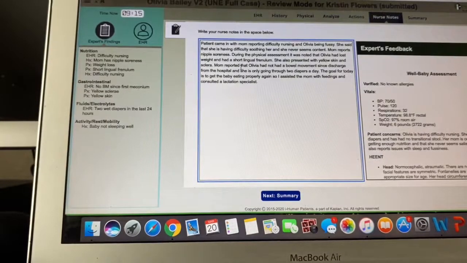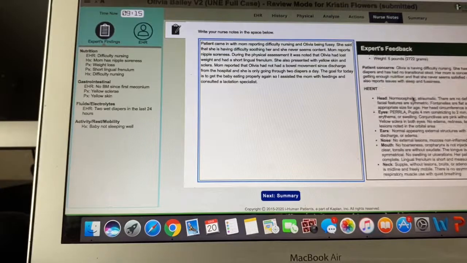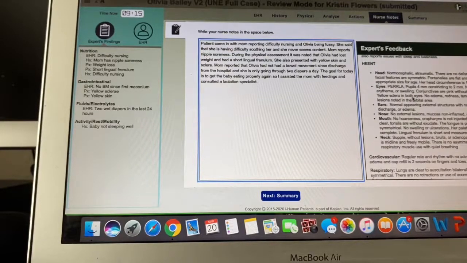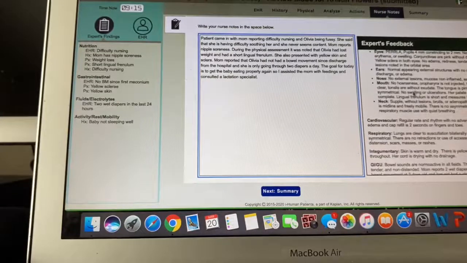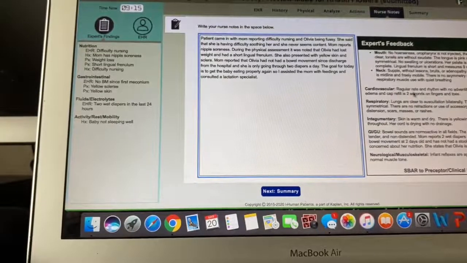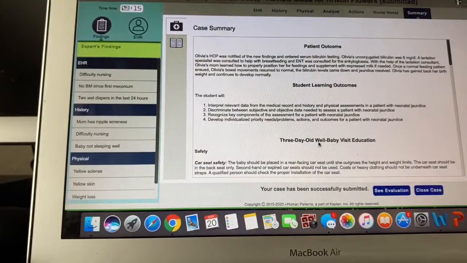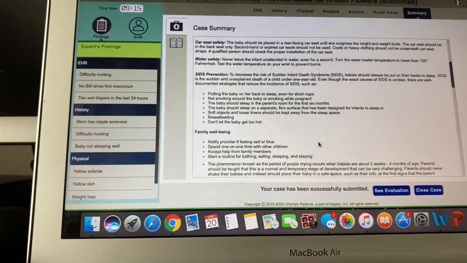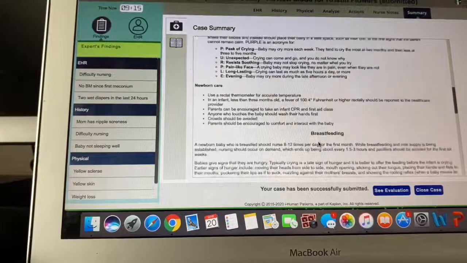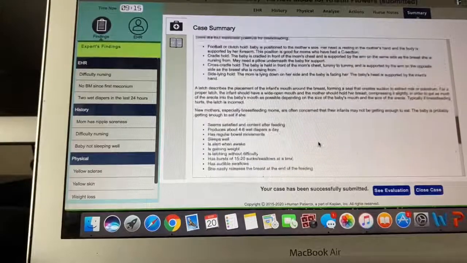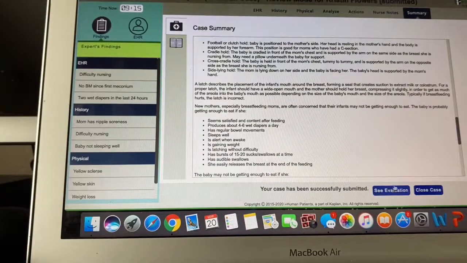It's going to have you do a nurse's note. This one is a little bit more detailed just based on what you went through the whole process. So you can add your suggestions, you can add your physical findings, you can add your history findings, kind of whatever you feel is necessary to sum up what happened. And then on the next page, it's just going to give you a summary. It'll give you the summary of the whole case and what we did and what went wrong and all the teaching and discharge things that you will have to do. From there, you can just click see evaluation, and it'll show you basically how you did from a baseline and give you your scores.